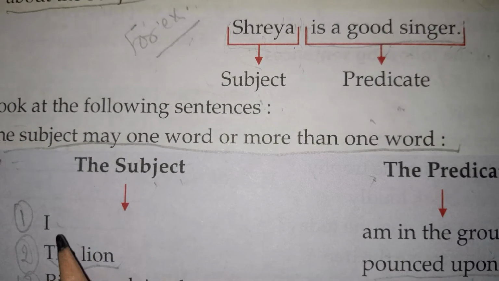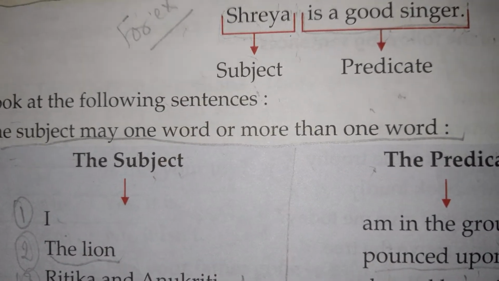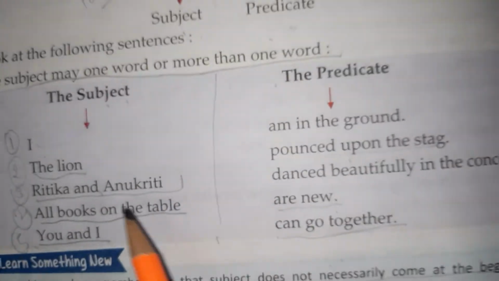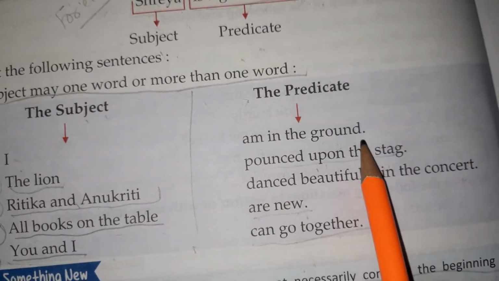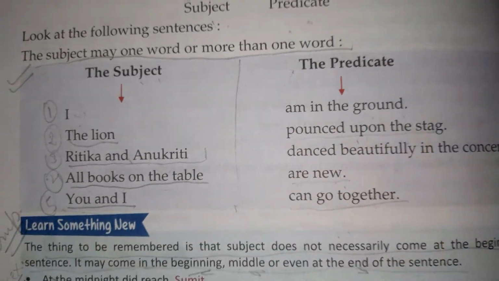Okay, now first, all these, draw a line here. These all are subject and this part is predicate. Okay, I am in the ground. So in this sentence, I is subject, am in the ground, that is predicate.